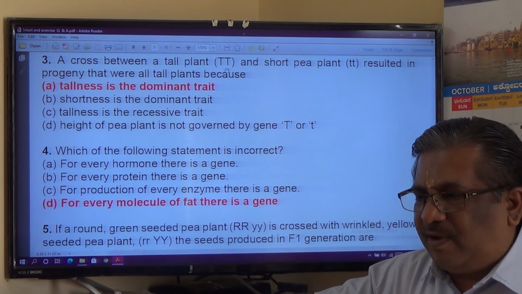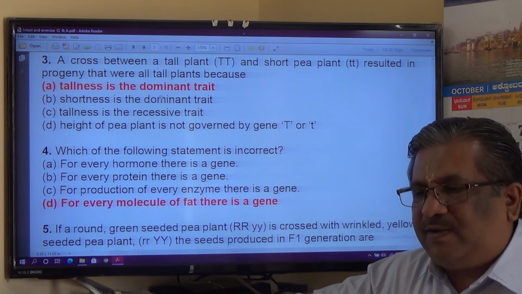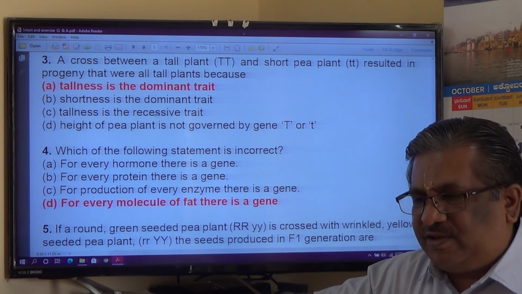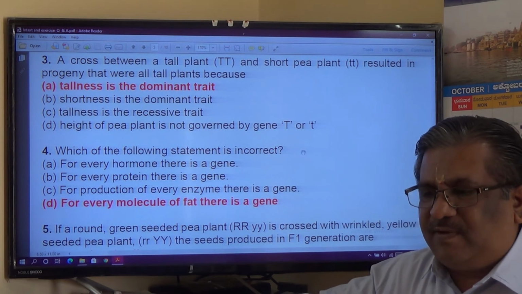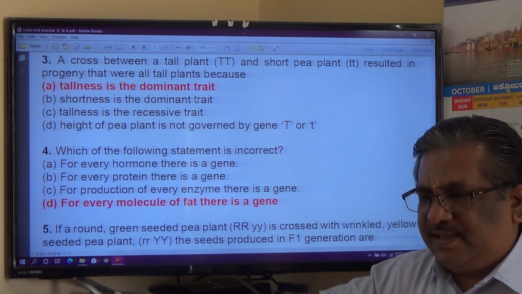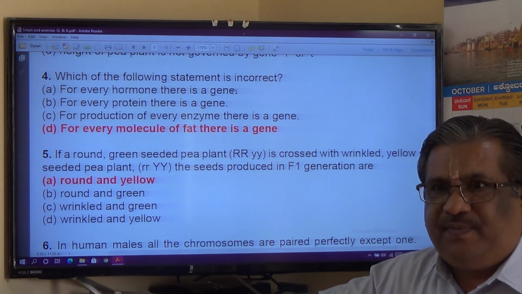Question 3. A cross between a tall plant and a short plant resulted in progeny that were all tall plants, because tallness is the dominant trait and shortness is recessive, and the height of the pea plants is governed by the gene T. So tallness is the dominant trait. That is the answer.